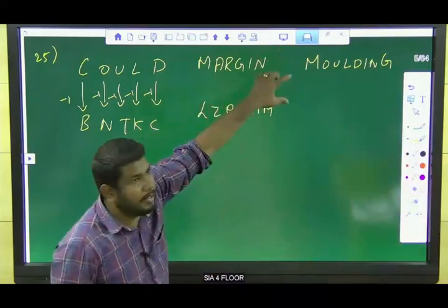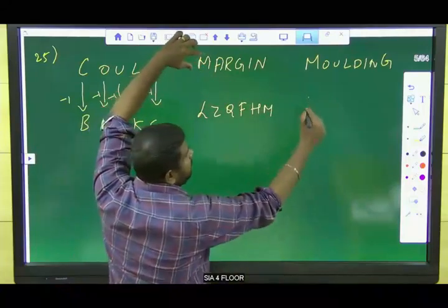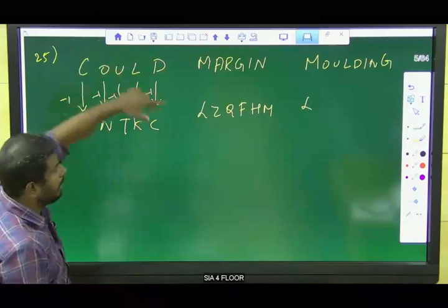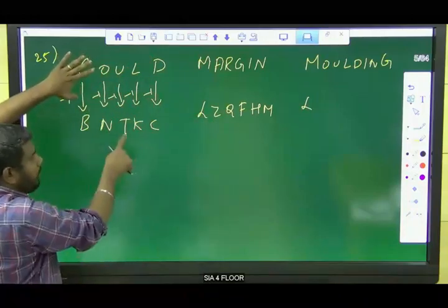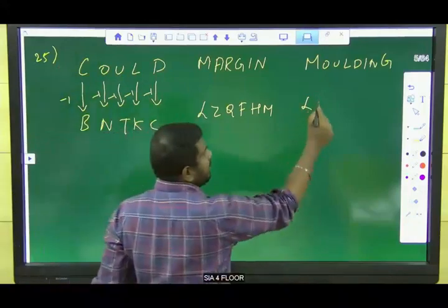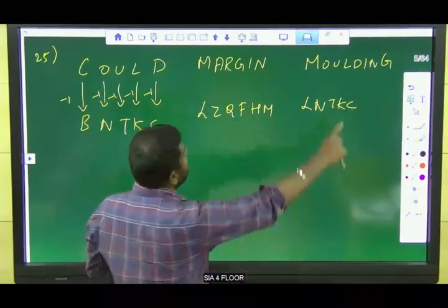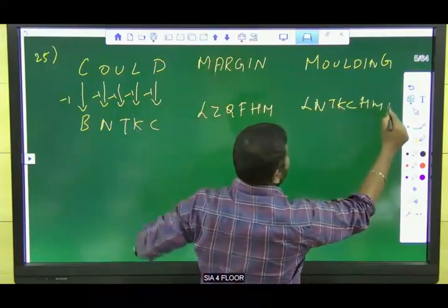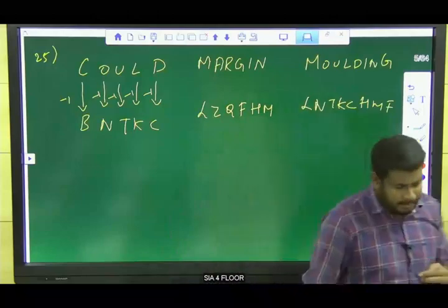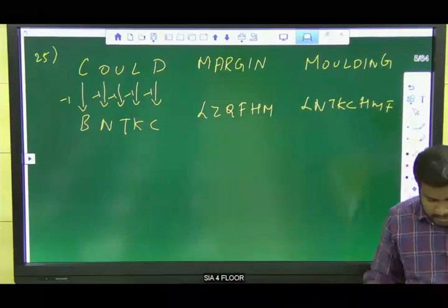We know the code already. Code for M is L. And for OULD, we have NTKC. Then ING: we know the code for IN is HM, so G is F. So LNTKCHMF. Option C is the answer.